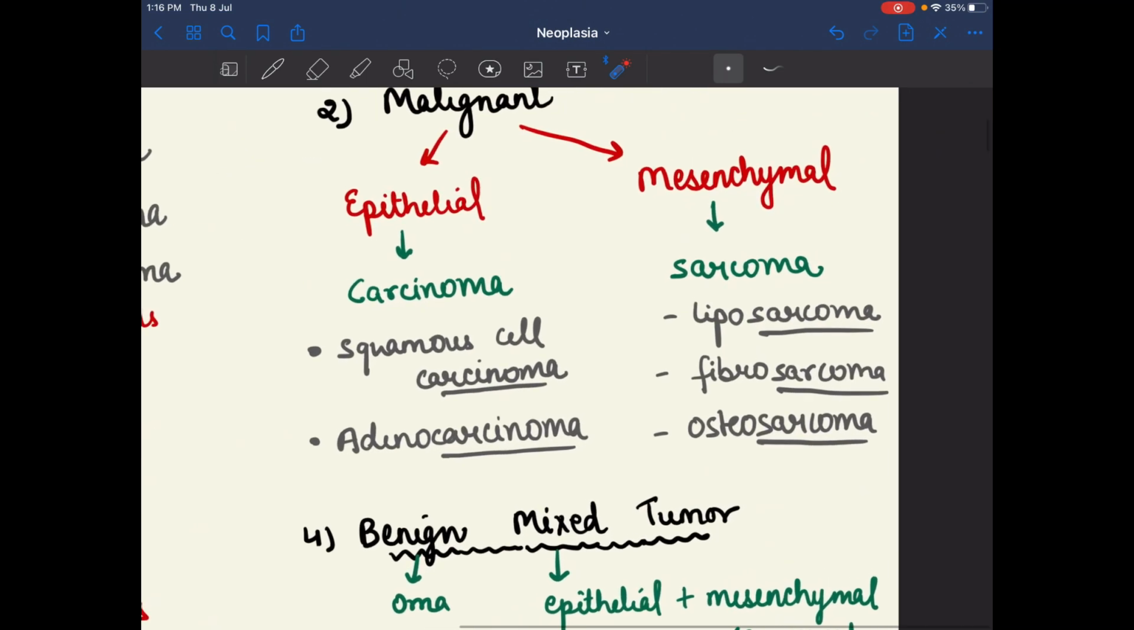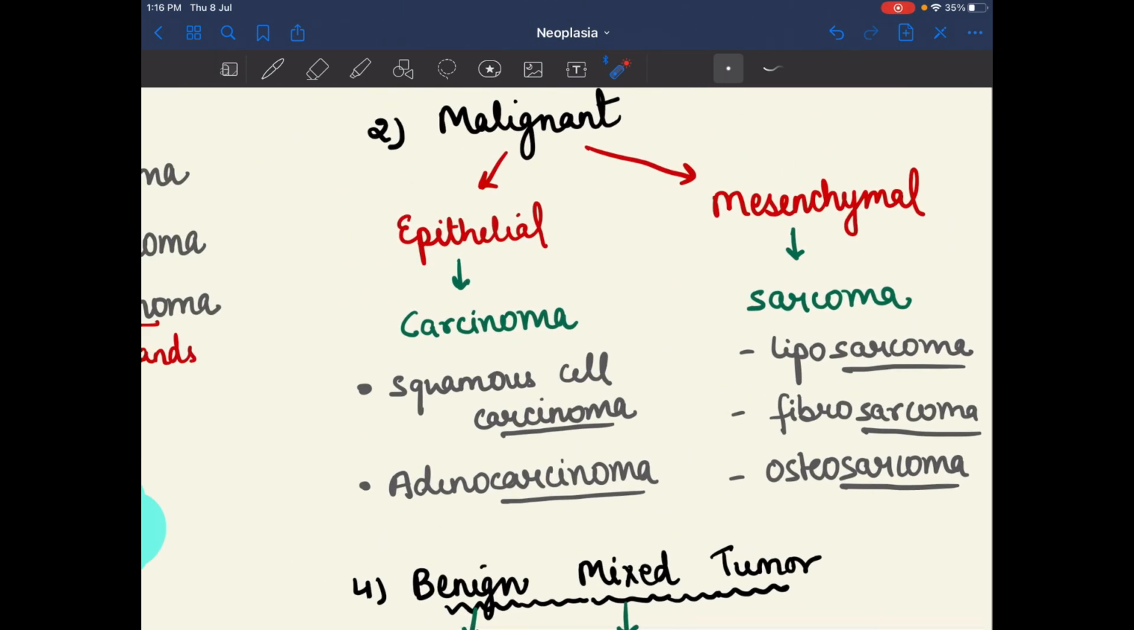Let's do the malignant tumor. As I said, malignant is divided into epithelial and mesenchymal tumor. In the epithelial malignant tumor, the suffix which is used is carcinoma, and in mesenchymal, the suffix is sarcoma. If you forget which is carcinoma and which is sarcoma, remember that in mesenchymal, S is coming there. So mesenchymal tumors have the suffix sarcoma, and epithelial have the suffix carcinoma.